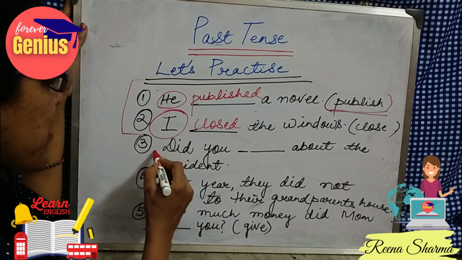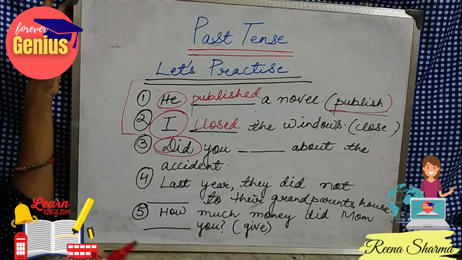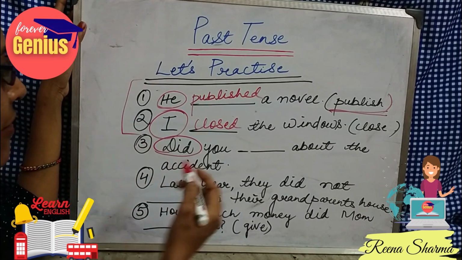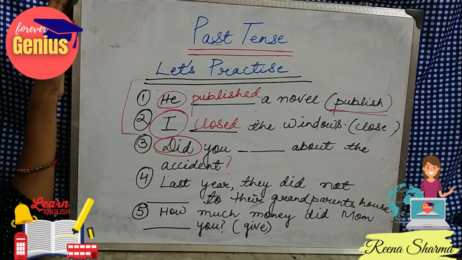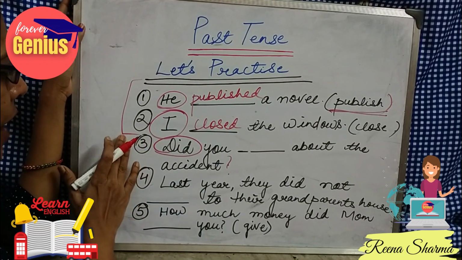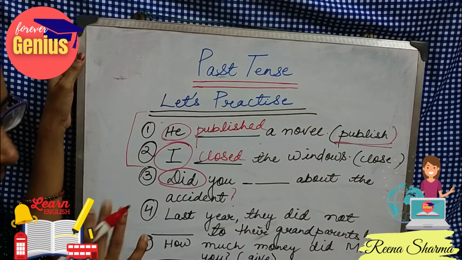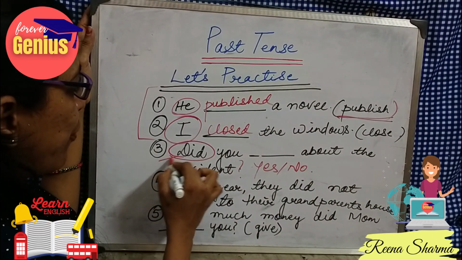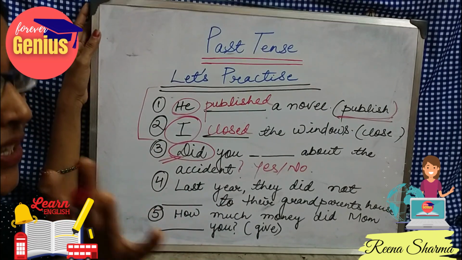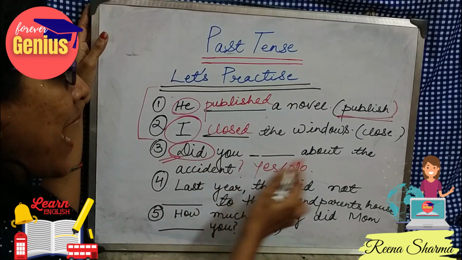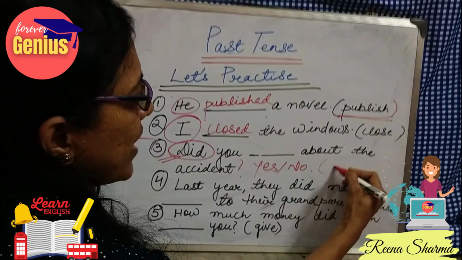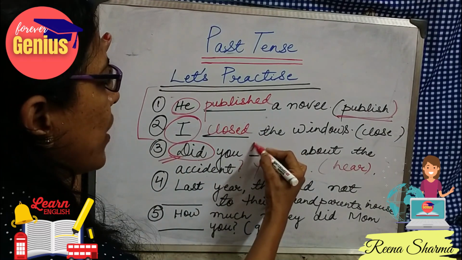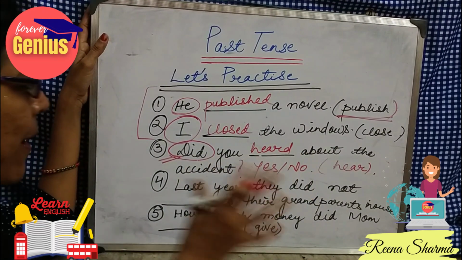Now did. See, what was the rule related to did? Whenever we see a question with did, it means we can ask the question whether it is answerable in yes or no. So it belongs to our interrogative sentences and it could be answered in yes or no. So before did, we will not write the WH family word. Did you dash about the accident? If the option I give here is here, what will you write? The second form of the verb. So what is it? Did you hear about the accident?